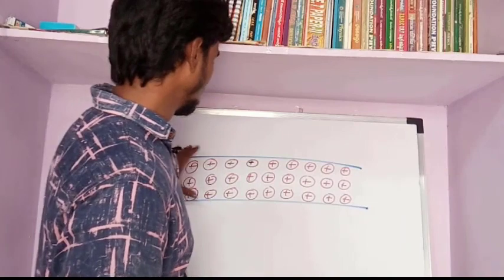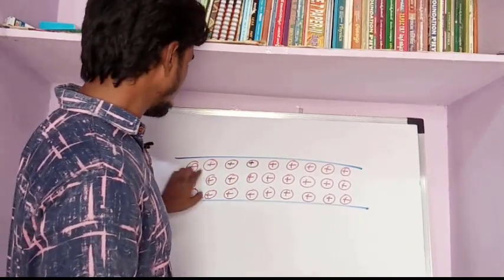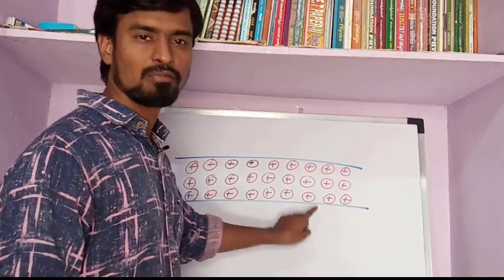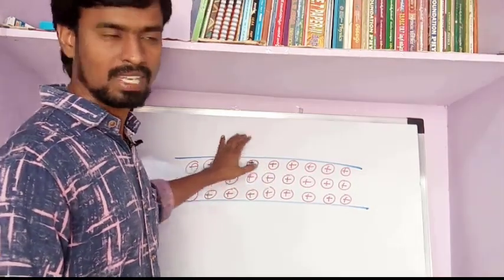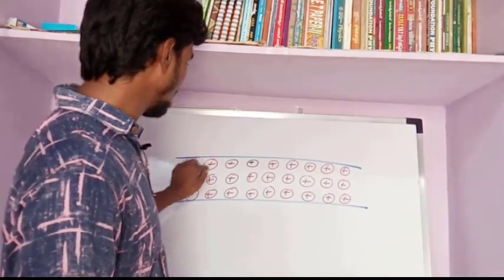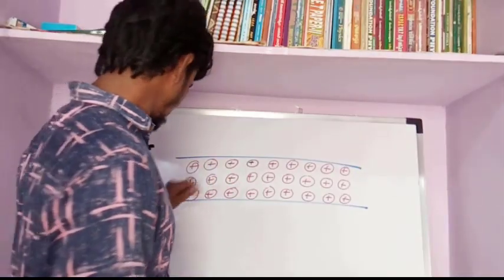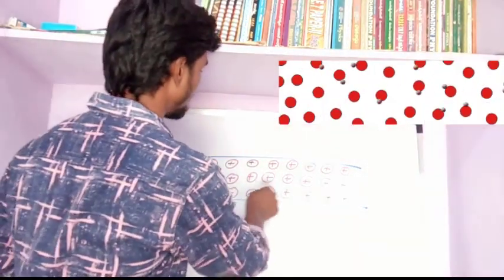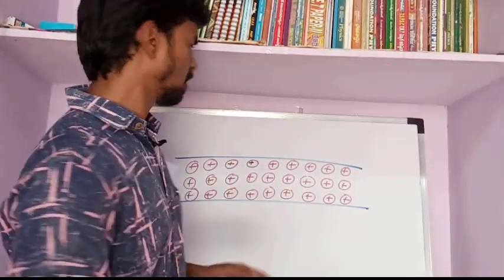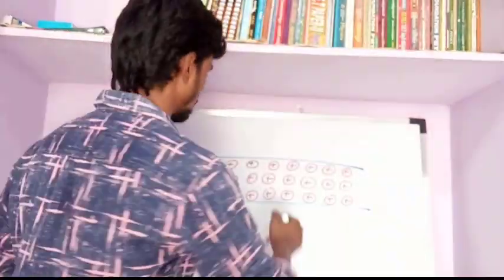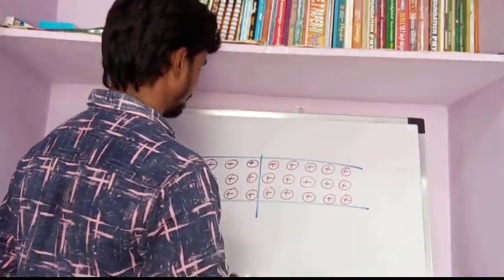Let's consider a conductor. These are the positive charges fixed to their locations, which we call the lattice. In the lattice space, electrons revolve around these charges, and the electrons are in random motion. So during this motion, let's consider a small cross section area. This is a cross section area.